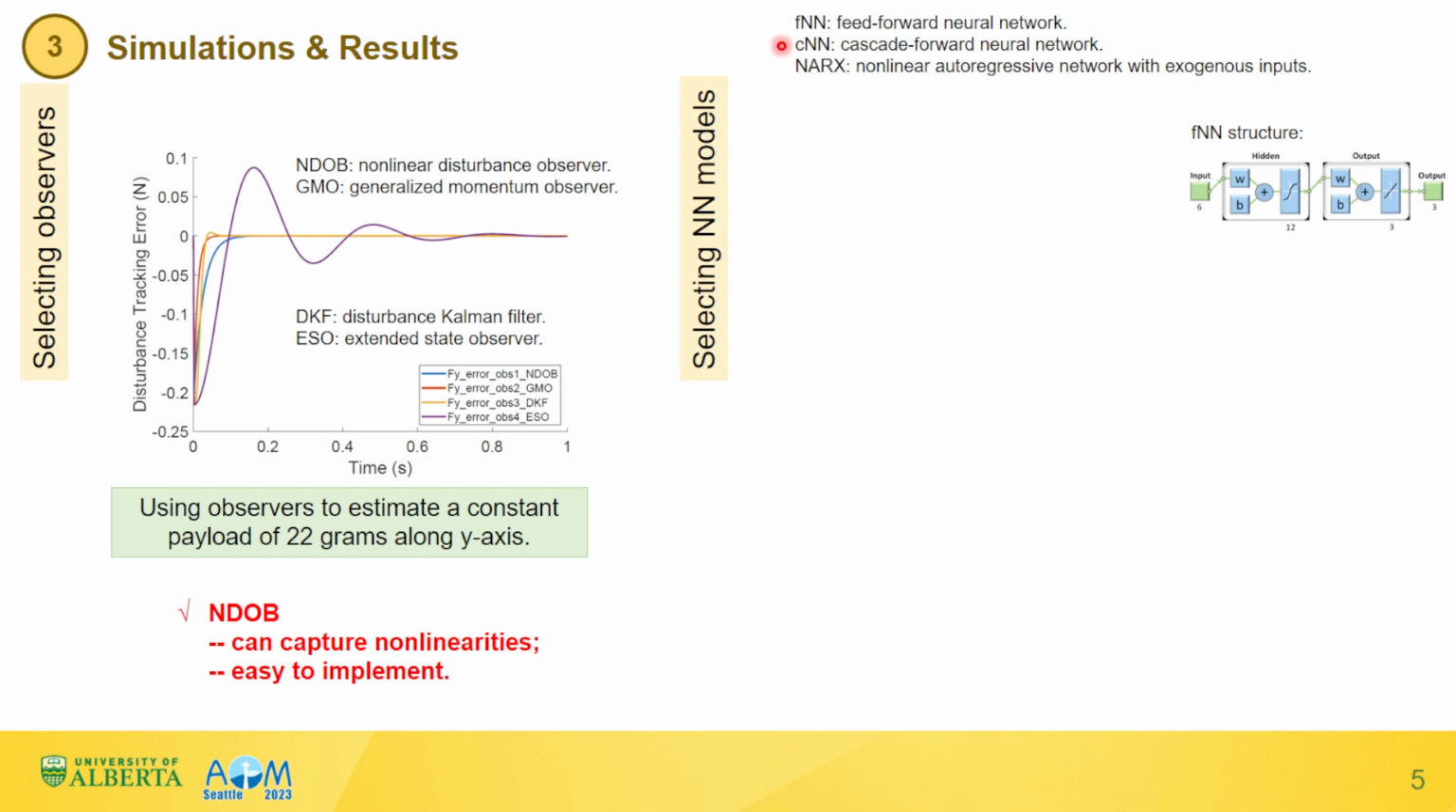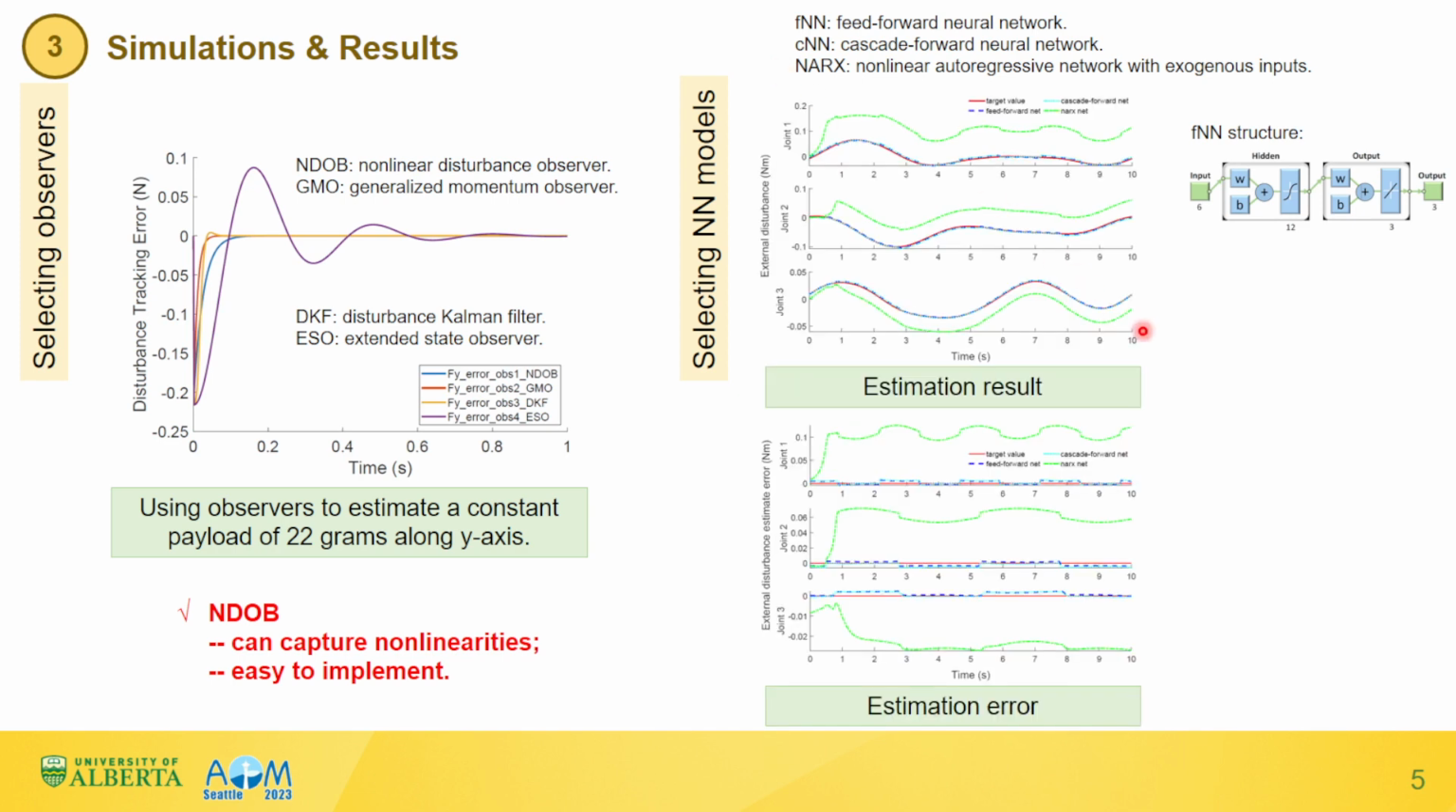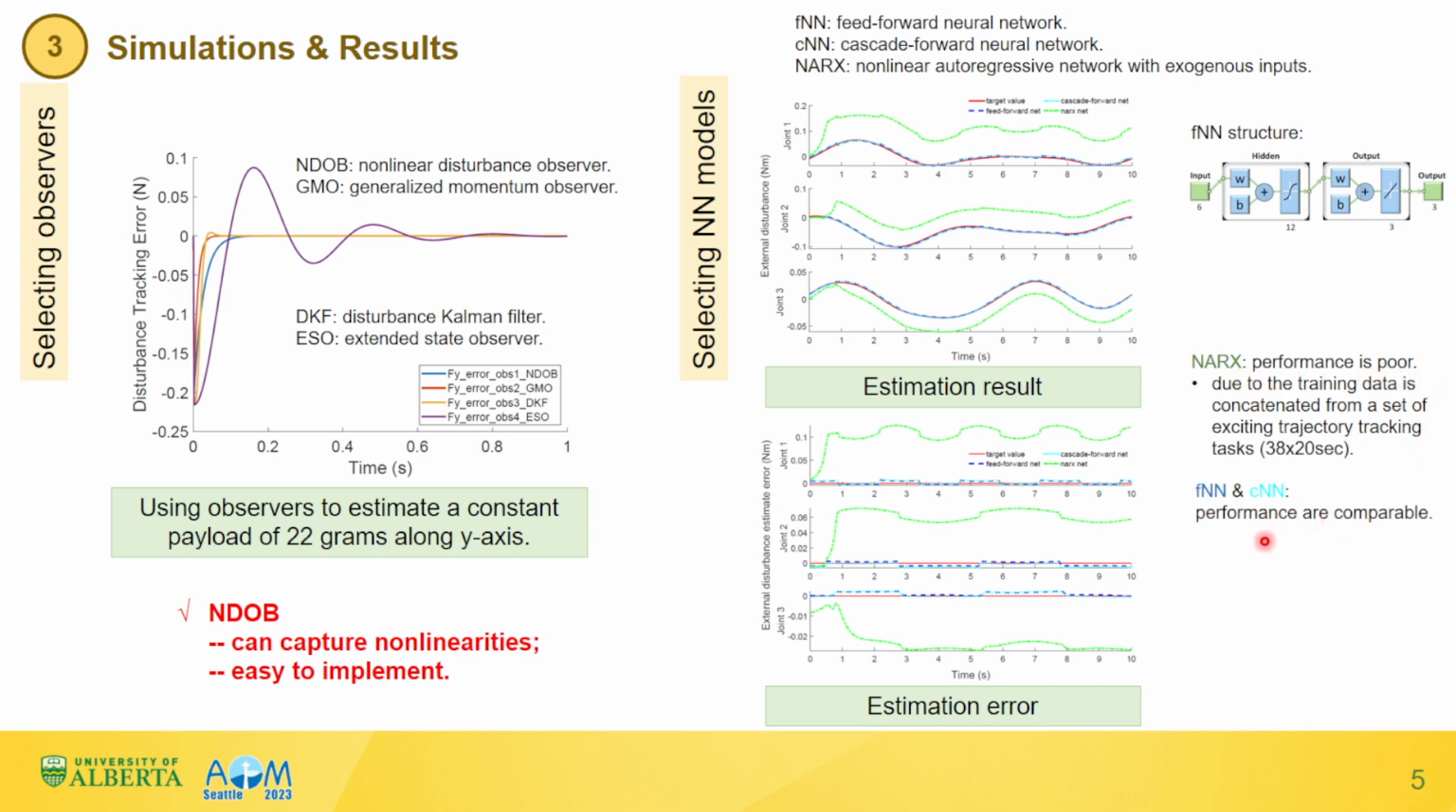For neural network models, feed-forward neural network, cascade-forward neural network, and NARX are three potential candidates. These two figures show the prediction performance after they are trained by the same training data set. The results show that the performance of the NARX model is poor, while the performance of the feed-forward neural network and cascade-forward neural network are comparable. Considering that the structure of the feed-forward neural network model is simpler, the feed-forward neural network model is selected.